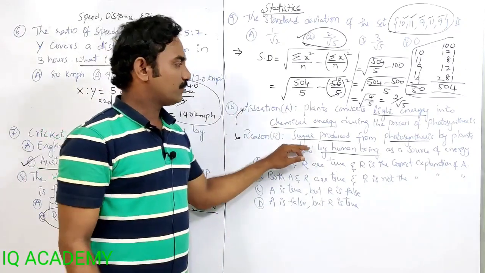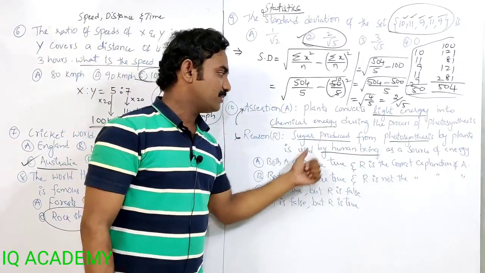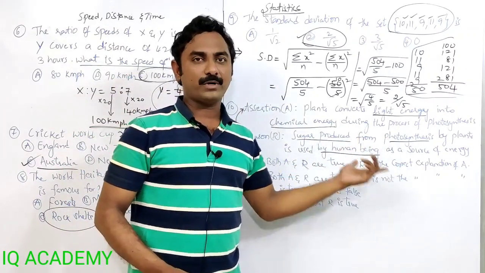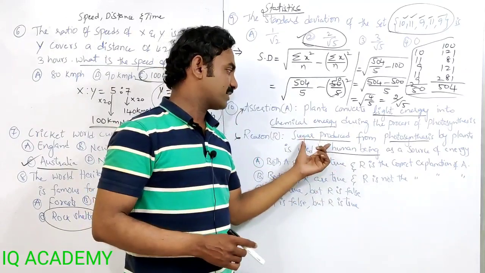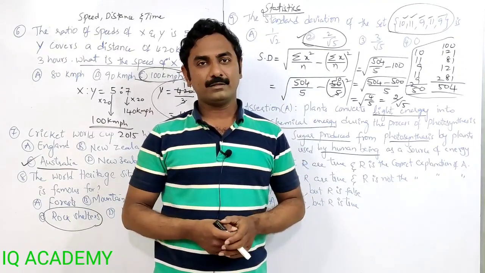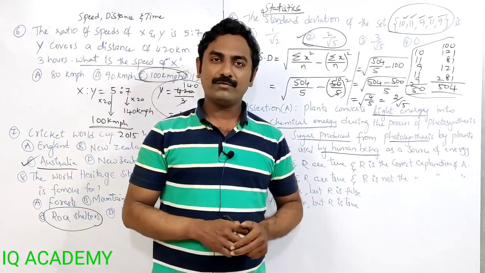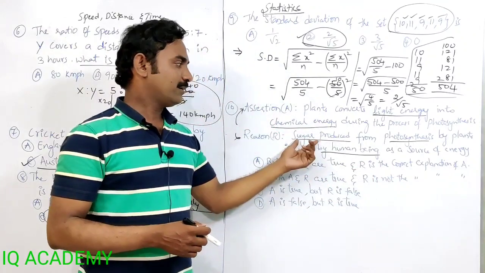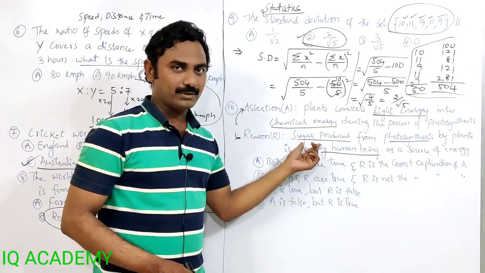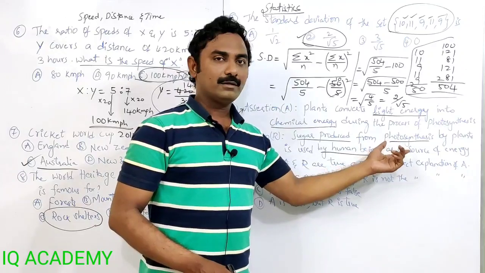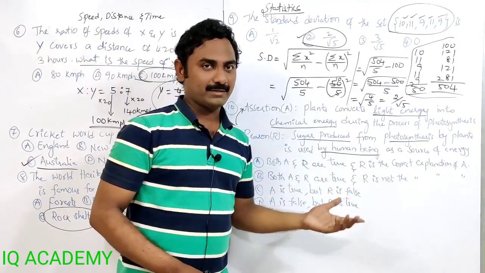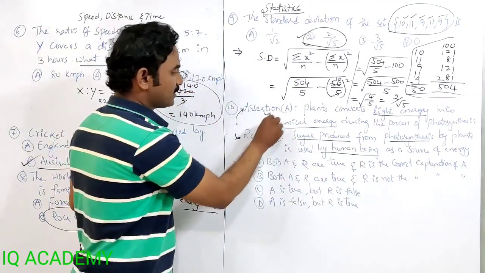This is separately correct. Sugar produced by photosynthesis by plants is used by human beings as a source of energy. We are eating whatever plant products are there. Those plant products always contain sugars. Those sugars are consumed by human beings for converting into energy. So the energy we get is totally from plants and animal parts. Plants, plant fruits and plant vegetable parts all will be sugars only. All those sugars will be converted into our energy because we consume those products from the plants. So this is separately correct and this is also correct.